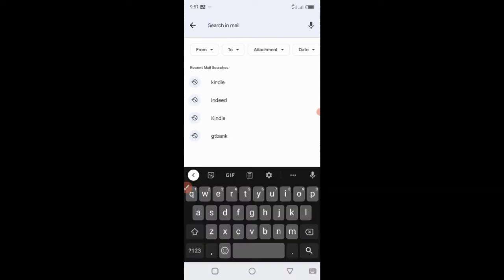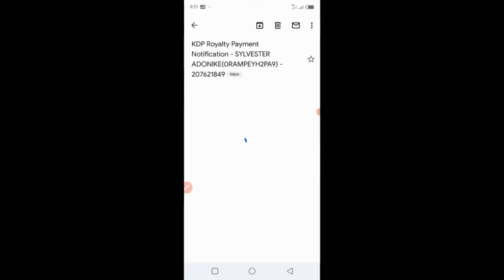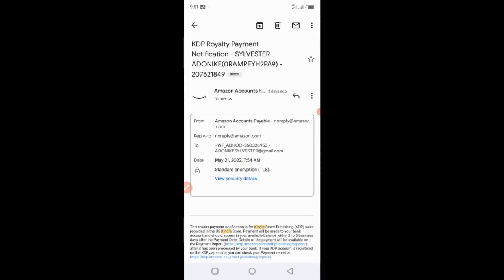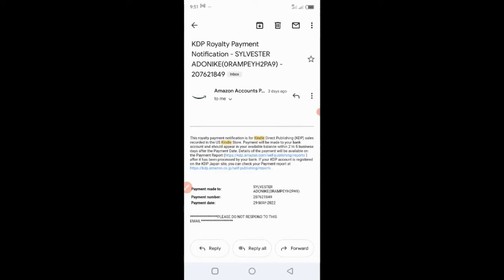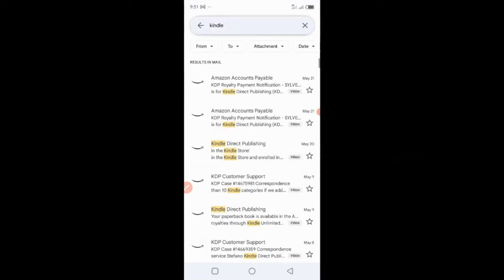So I'm going to search for Kindle. I'm lazy to scroll, so okay, this is what they just recently sent me 2 days ago. You can see that this is my email right here, and this is from Amazon. Amazon is telling me that my royalty payment for my KDP sales in the US Kindle store is going to be made on the 29th of May, right? So this is one of many emails like this, and you're going to be receiving this email once you start publishing and you start making money, and your money is going to be paid on a monthly basis. You can see that this is a May payment, and once this money lands, you are going to be amazed how much this money is.